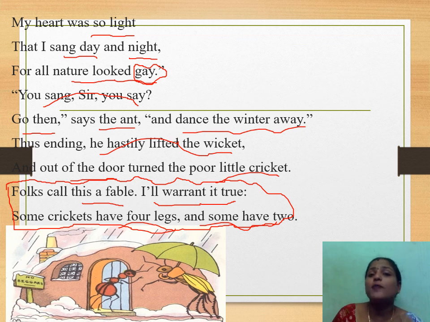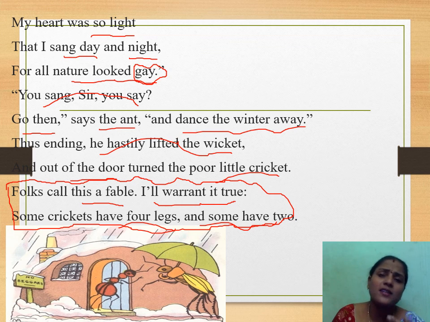So he thought he would ask help from the ant. He expected some help from the ant. He went to the miserly ant, a very small ant, and said, please lend me, I want to borrow, please give me some shelter and a mouthful of grain, for sure I am going to repay you tomorrow. In that way he requested.